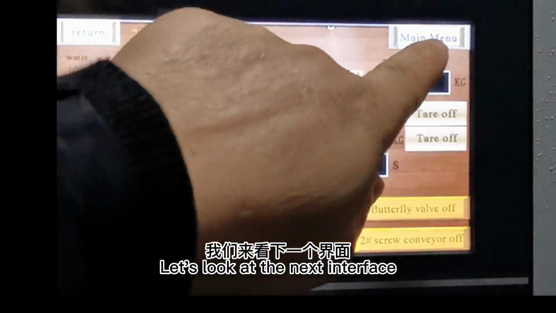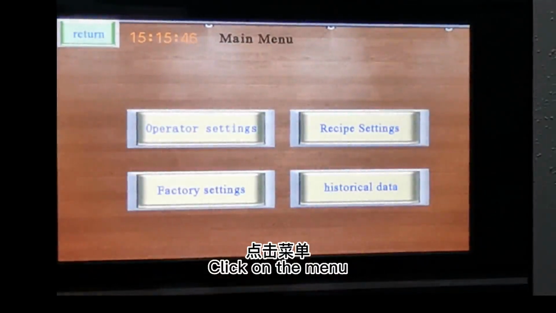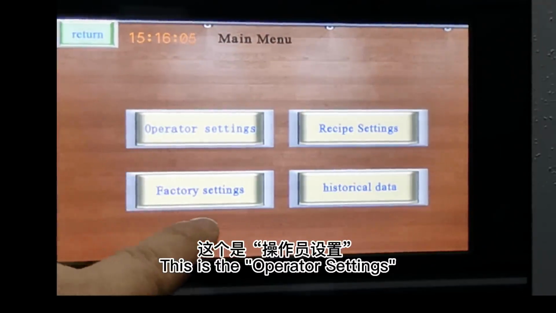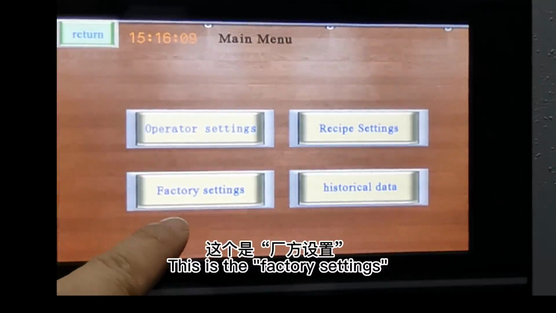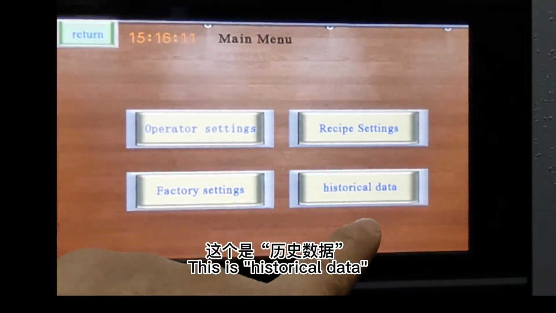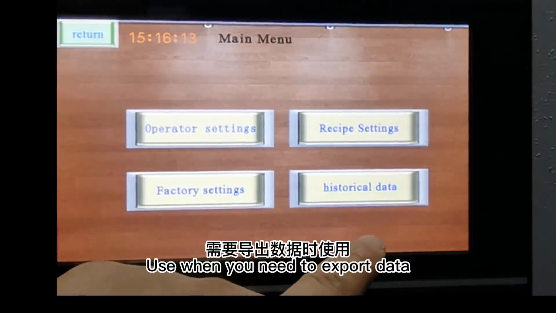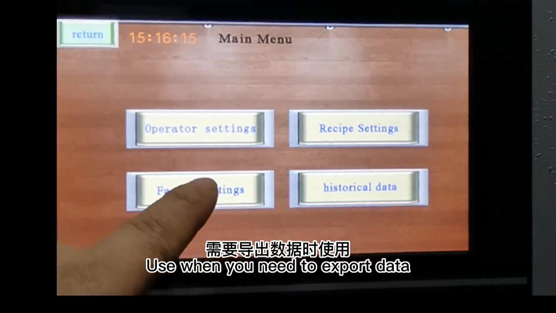Let's look at the next interface. Click on the menu. This is the operator settings. This is the recipe settings. This is the factory settings. This is historical data. Use when you need to export data.